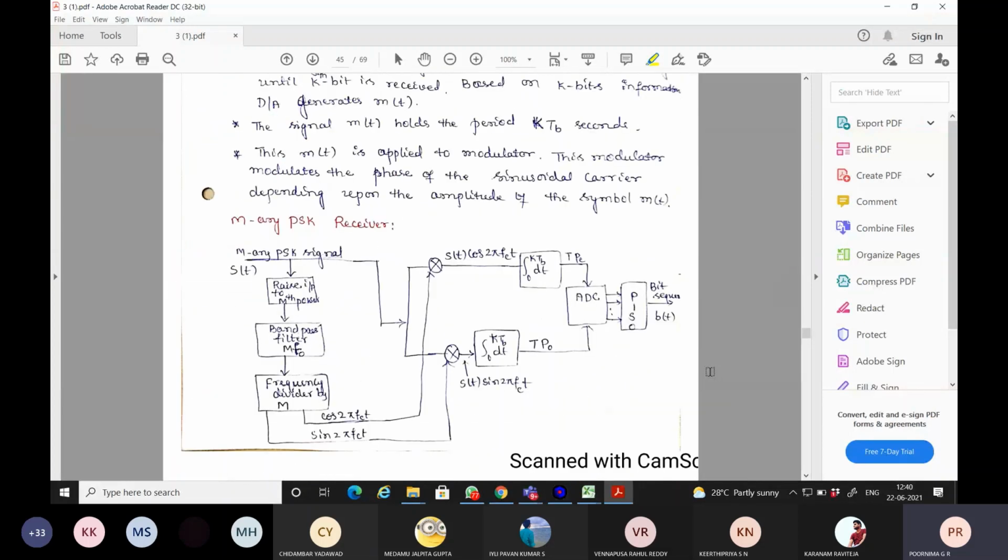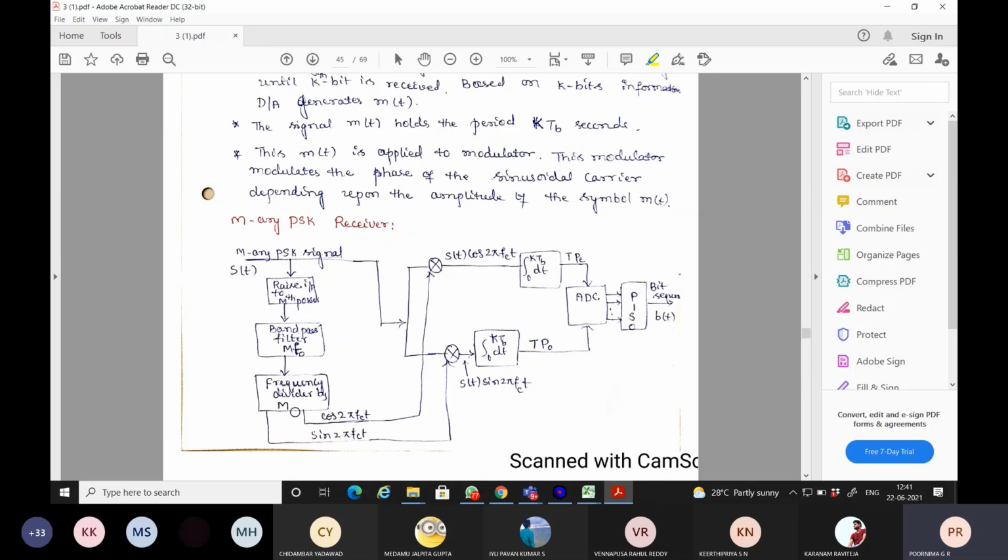The receiver also for an MRA PSK. Here in MRA PSK, we will take the MRA modulated PSK signal, with M different distinct symbols having M different phase shifts, and give it to a raise to Mth power block to remove the carrier, apply it to a band pass filter, and then a divide by M counter, a frequency divider.